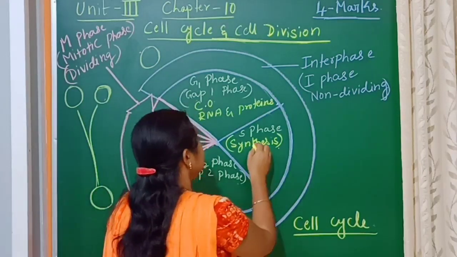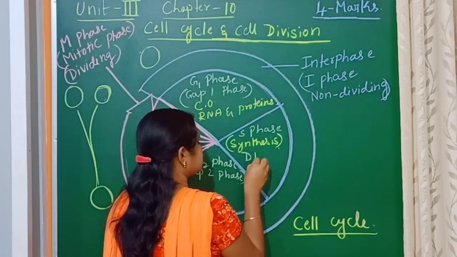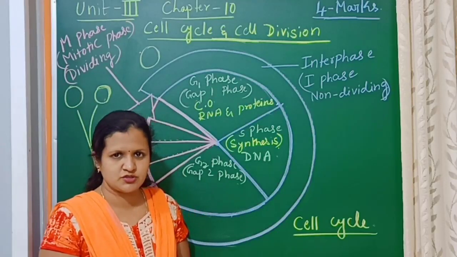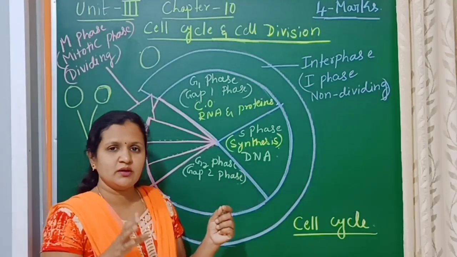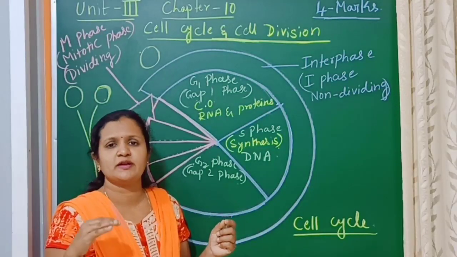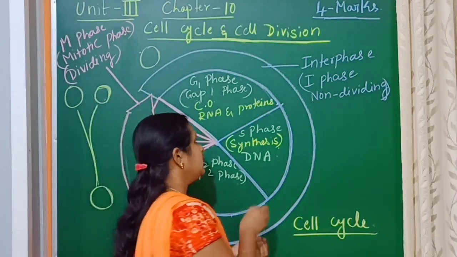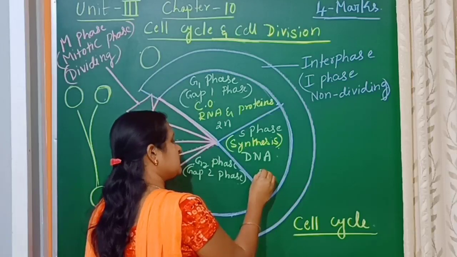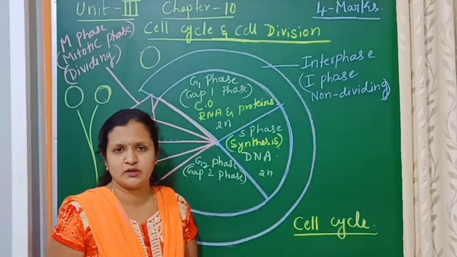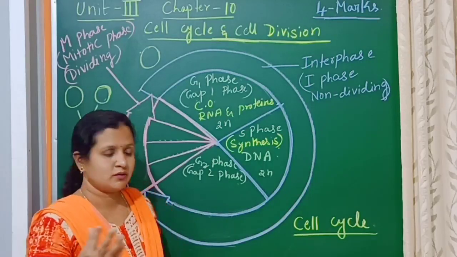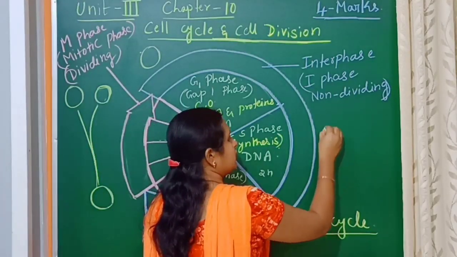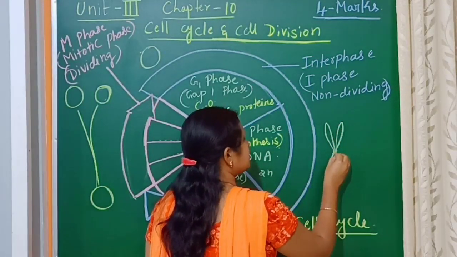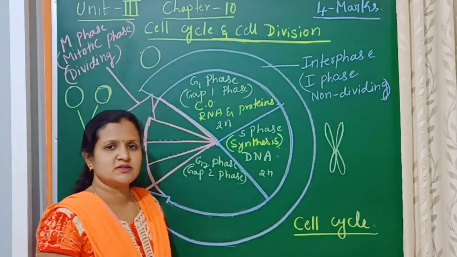In this stage, one exact copy of the DNA will be formed, but the chromosome will not get duplicated. For example, if the chromosome number is diploid 2n, then after the S phase also the chromosome number will be 2n only. It will not become 4n. Why? Because there is one centromere, and one chromosome. Only the chromatids will be synthesized.